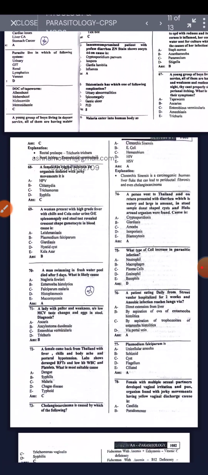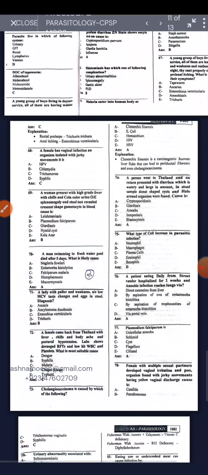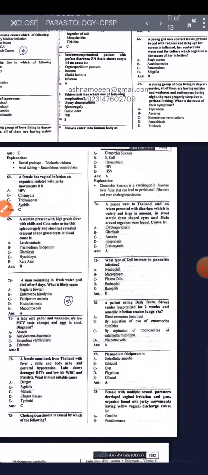A female came back from Thailand with fever, chills and body ache. Postural hypotension, labs show deranged RFTs and low Hb, WBCs and platelets. What is the most suitable cause? It is malaria. Okay, and cholangiocarcinoma is caused by which of the following? It is Clonorchis sinensis.